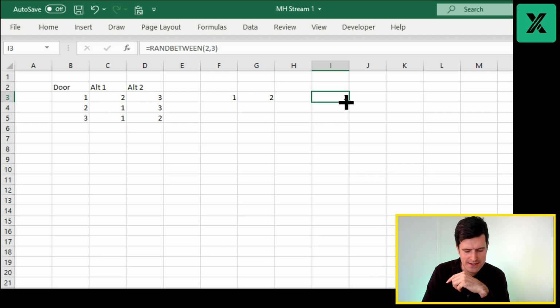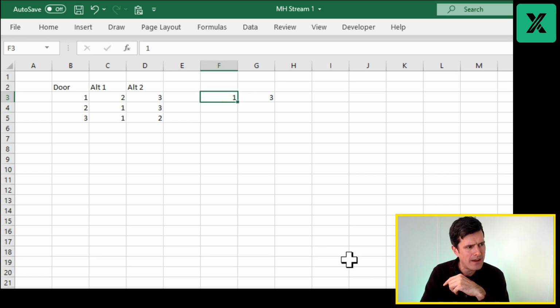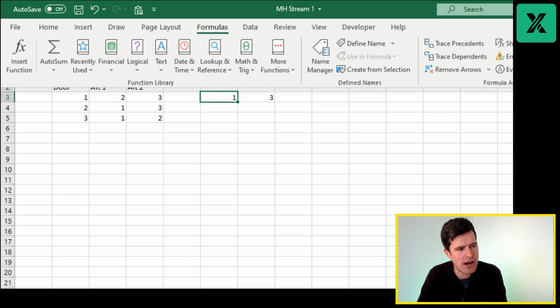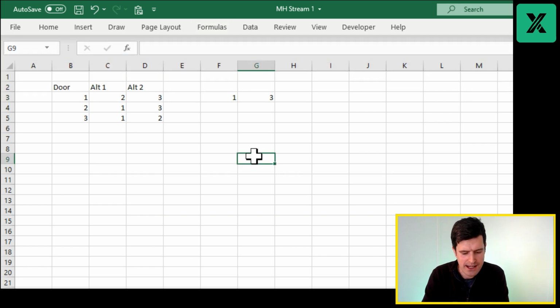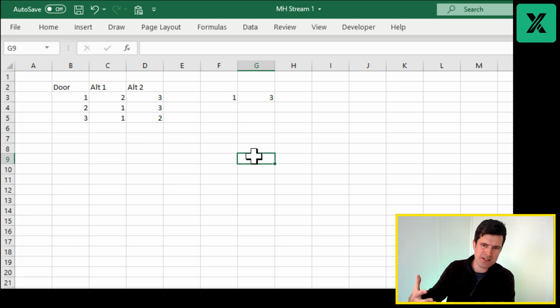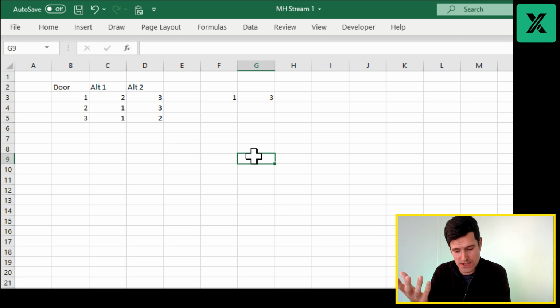And then how is this looking? So if I hit F9 now, calculating, or you can go to Formulas and then Calculate Now over on the right. Hitting the F9 key, what we're going to see is that value's changing, but it's only changing to 2 or 3. And interestingly, it's not changing every time I hit F9, because sometimes Excel generates a new random number that gives us the same outcome. So it will still give us 2 or still give us 3.